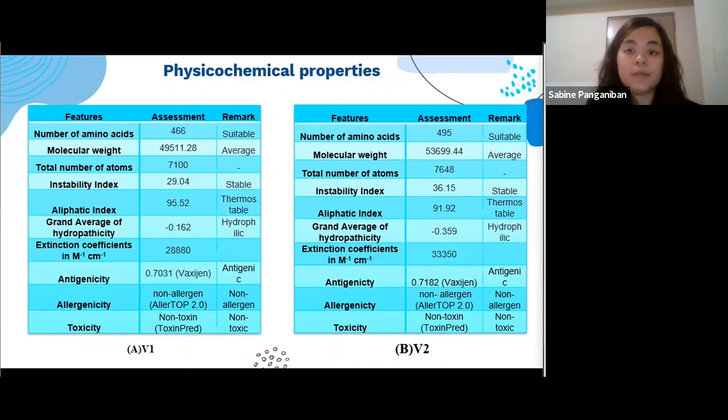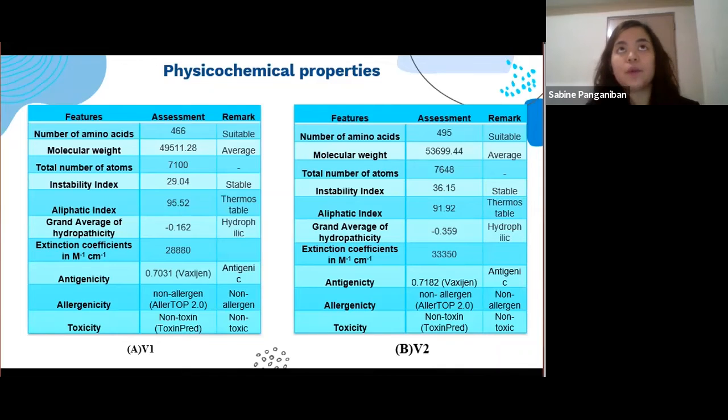GRAVY value, meaning it is more hydrophilic, and that the protein can interact with an aqueous environment. So the extinction coefficient is the measure of how strongly a substance absorbs light, which determines the protein concentration. The protein concentration is an important parameter affecting the efficacy of a pharmaceutical. So it is essential and necessary to determine the concentration of a protein solution during drug development.